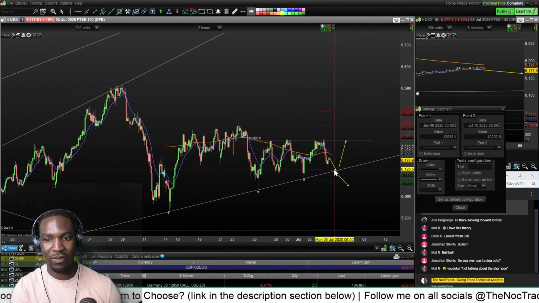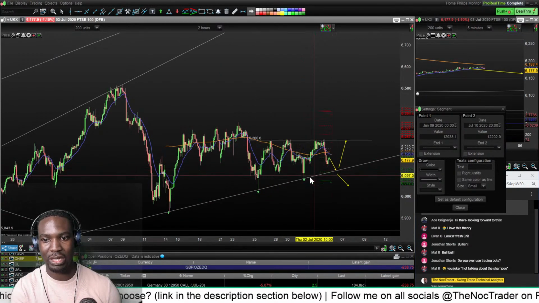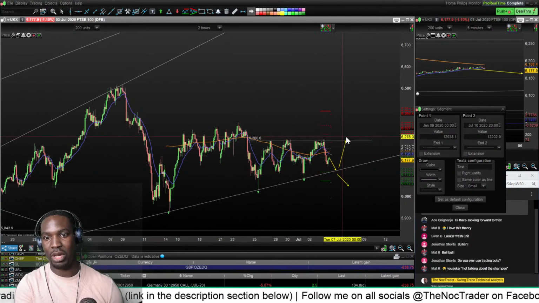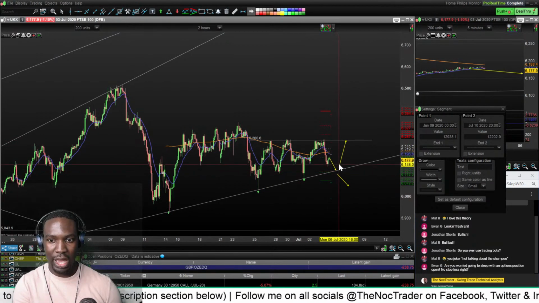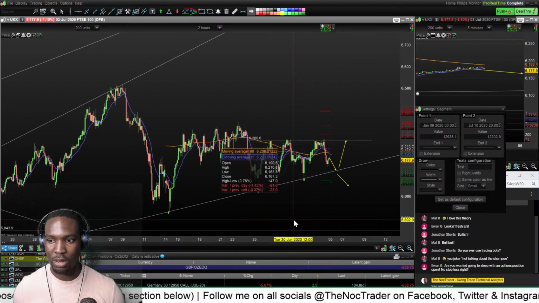So I can see it selling off, retesting this support here, and then climbing up and retesting this resistance line here. So that's how I'd play it. If it got to here, I'd probably take a long and then just ride it up to the top.